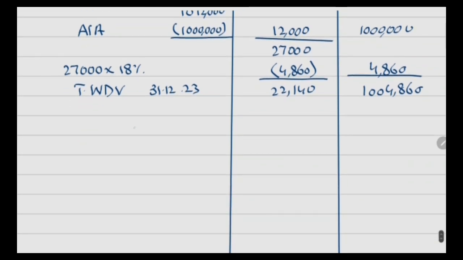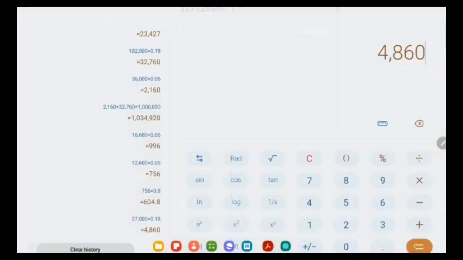Now in the second year, on 1st January 24, the written down value is 22,140. Total written down value is this, and on this you have to calculate 18% allowance.